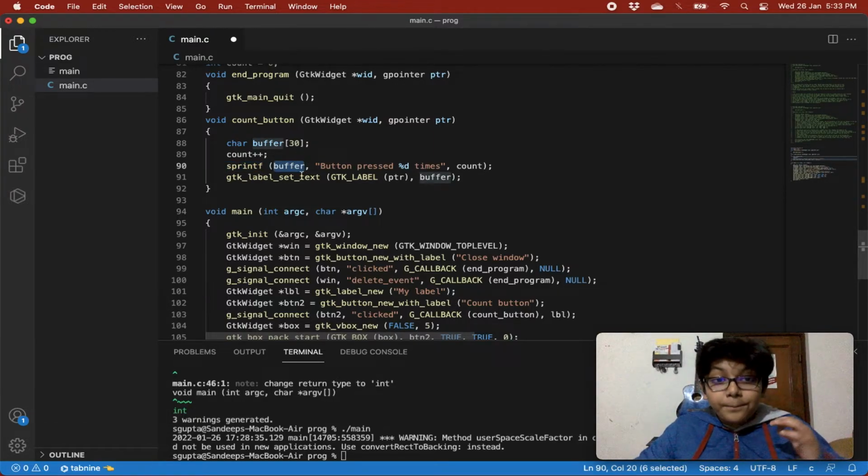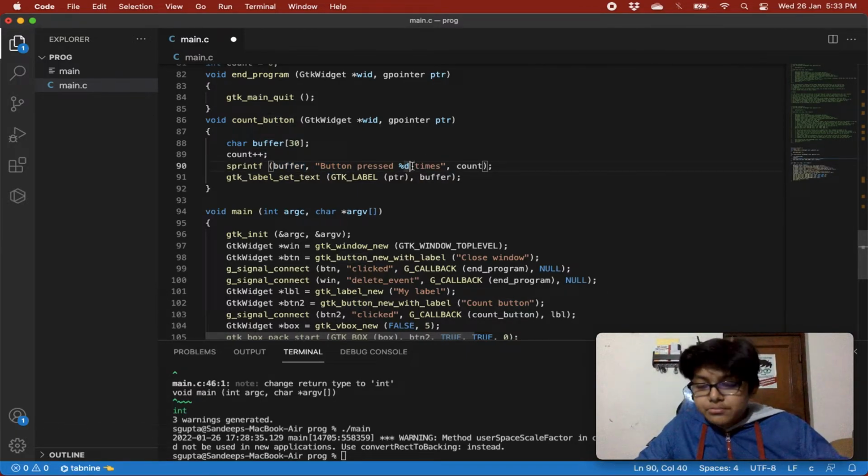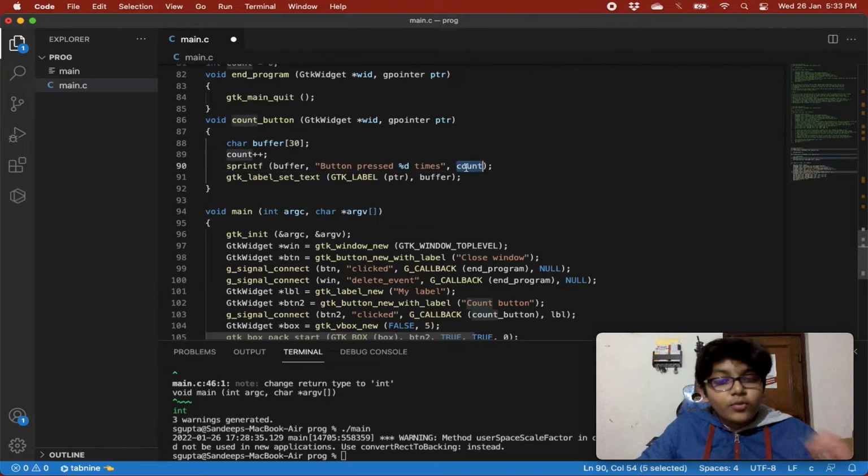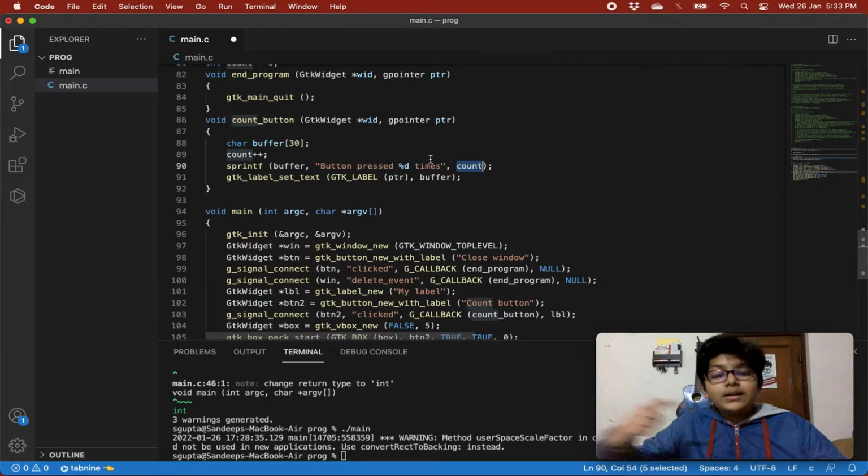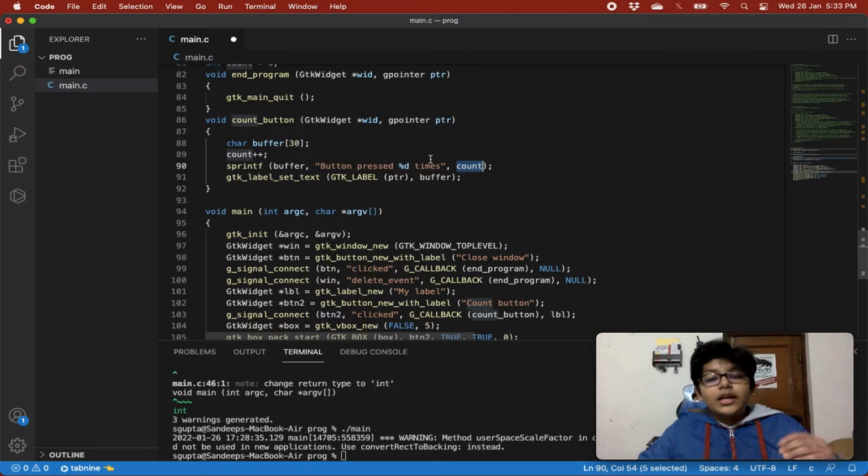We are changing the buffer's value, and in this we are writing "button pressed %d times". We are replacing %d with whatever count is. So whenever we press it one time, count will be 1, and it will show button pressed 1 times. Then when we press it once again, it will show button pressed 2 times, and then it will go on like this.